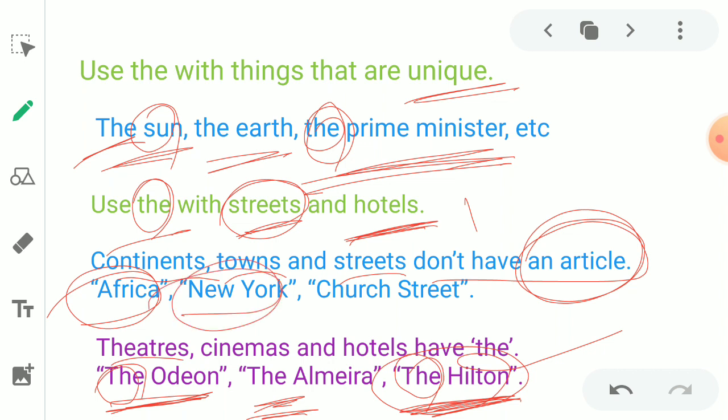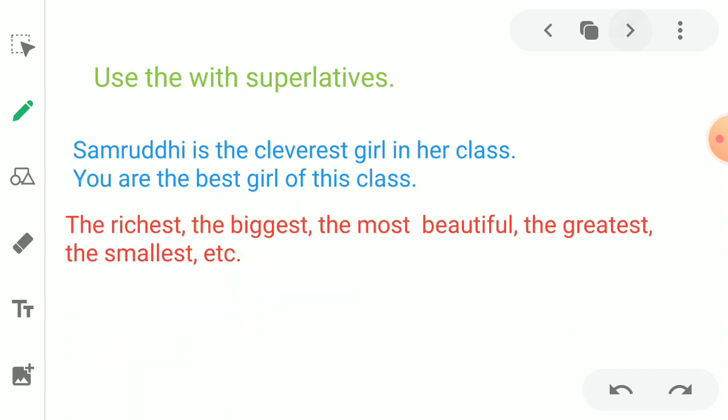You cannot say. But when we come to streets, Church Street, it is not necessary to use such kind of articles before these words. You cannot say the Church Street. So you can leave this here. Let's move on. Use with superlative forms. This one you might have studied in your earlier classes, right? You have studied about positive degree, comparative degree, superlative degree. Just to remind you, let me take one word: big, bigger, biggest.